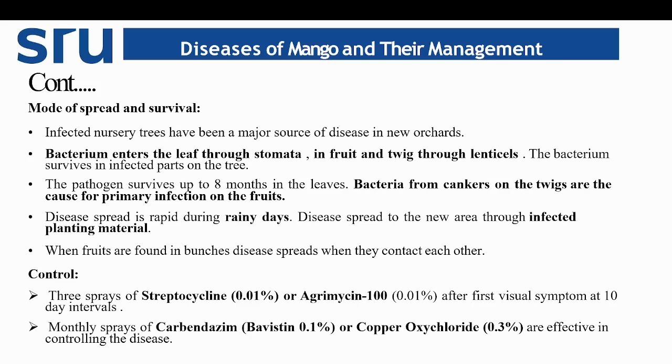Coming to control measures, we can apply streptocycline 0.01% or agromycin 0.01% after the first visual symptom appears. Monthly spray with carbendazim, Bavistin, or copper oxychloride is effective in controlling the disease.